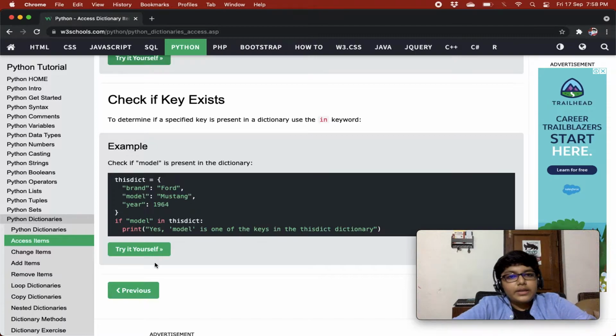Check if key exists. So what if you want to check if a key exists? To determine if a specified key is present in the dictionary, use the in keyword. So you can use the in keyword. So right, check if model is present in the dictionary. We have a dictionary that has three items: brand, model, and year, and their values are Ford, Mustang, and 1964 respectively. So we are checking if the model key is present in this dict, then you can print yes, model is one of the keys in this dict,